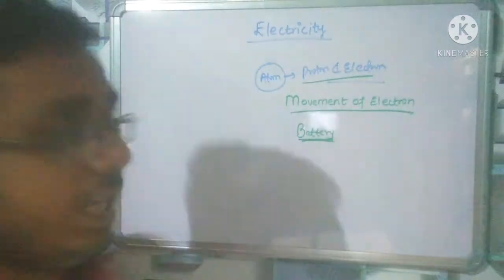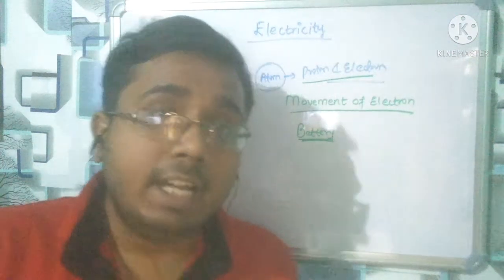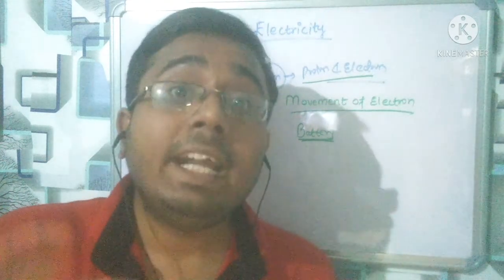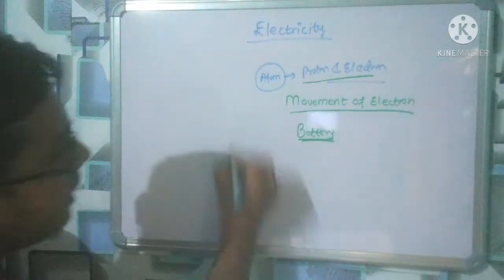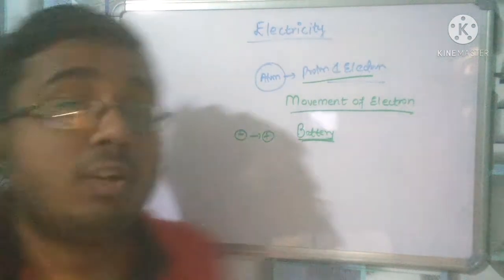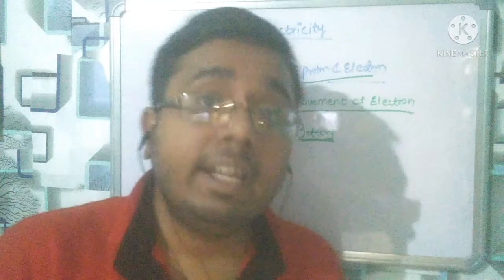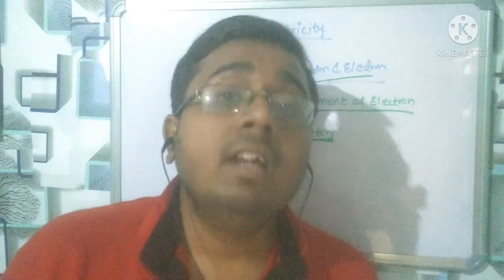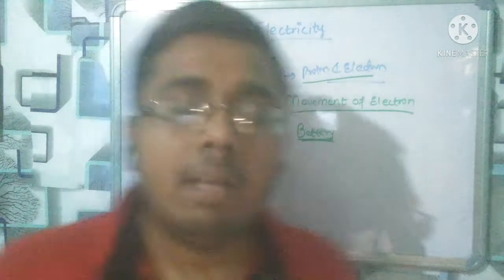But when the atoms got discovered, and we knew about the electron and proton, we saw that when applying the battery, the electrons move from the negative terminal to the positive terminal of the battery. So the movement of electron is from negative to positive terminal, but it had already been determined by the people who invented the battery that the current moves from positive to negative.